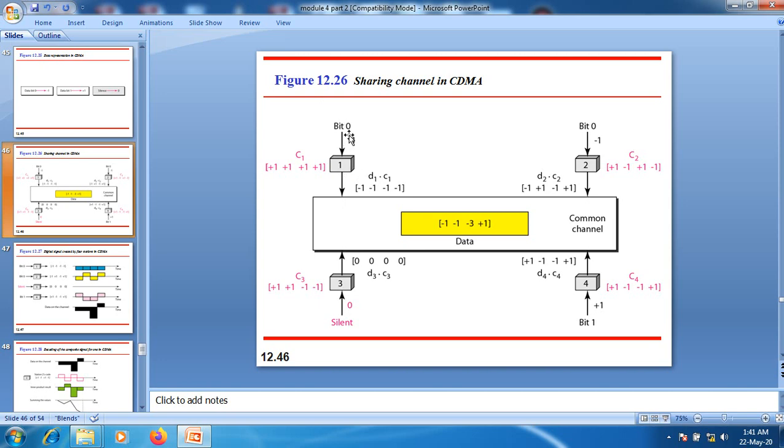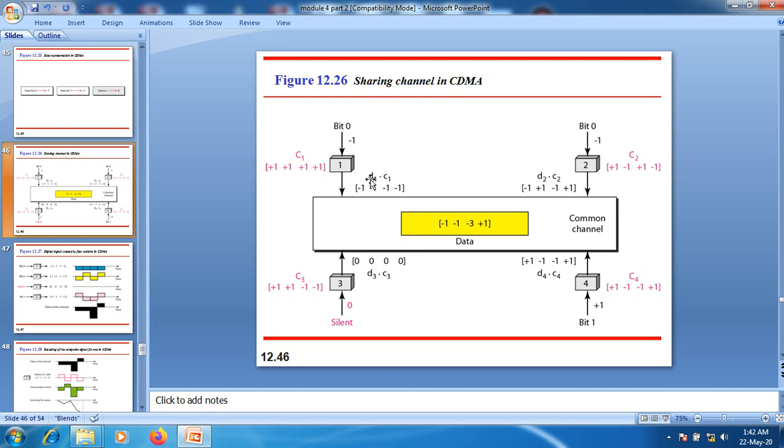Here station 1 is sending bit 0. All the nodes transmit data, and it is carried over the channel or link simultaneously. But the node with which this particular node is communicating extracts the data from this term. For example, here station 1 is communicating with station 4. Bit 0 is represented by -1, and this -1 is multiplied by the chipping sequence. This is a scalar value.